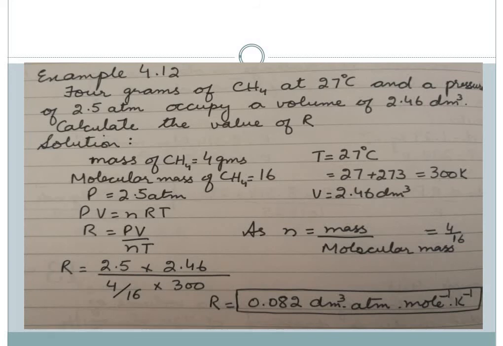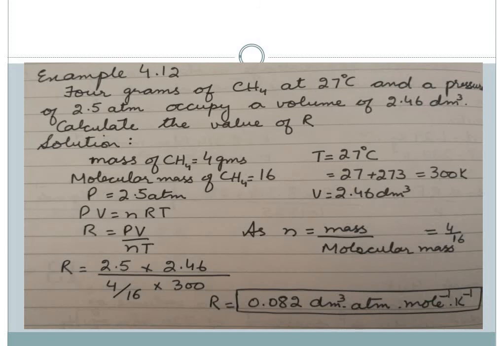Methane gas, carbon and hydrogen is over there. The atomic mass of carbon is 12 and hydrogen is 1, but 4 are over there. So 12 plus 4 becomes equal to 16. P is given to us, which is 2.5, and V is also given to us, which is 2.46 decimeter cube. Taking the general gas equation, PV is equal to nRT, and we have to calculate R. So R is equal to PV by nT.